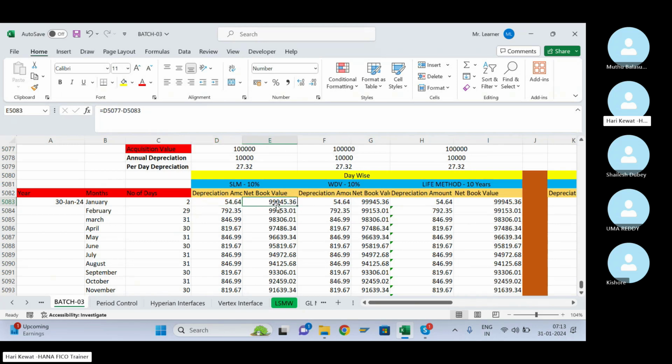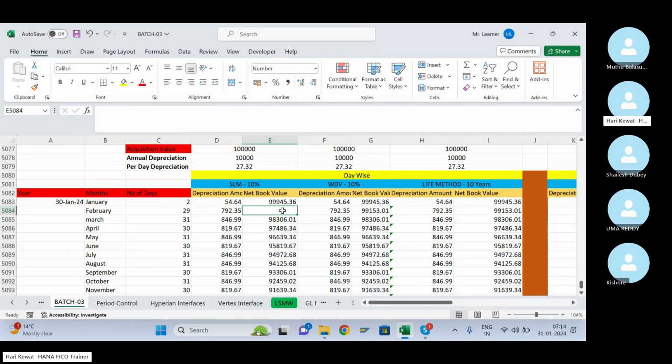So here the acquisition value is 1 lakh. I used 2 days in the January month, and this is the depreciation. So at the end of January, this is the value of the asset left. In the February month, how much value is left? From the acquisition value, you reduce January depreciation and February depreciation.